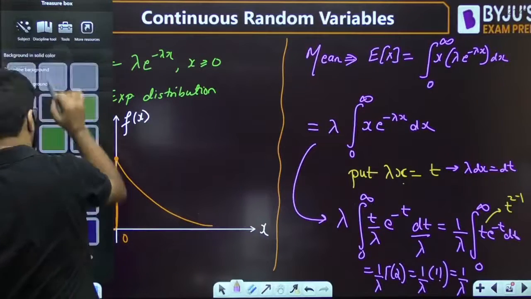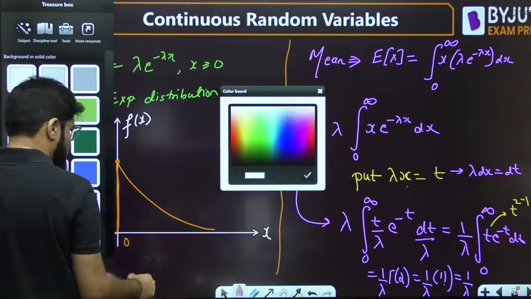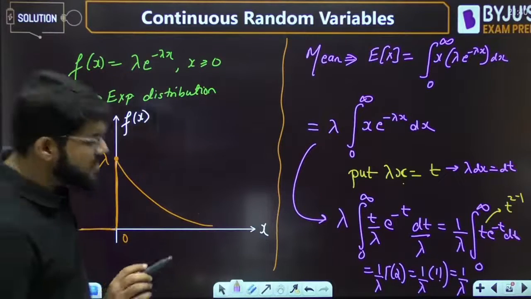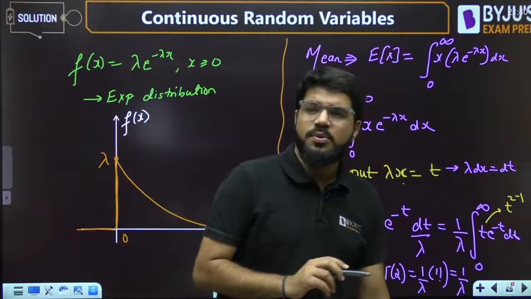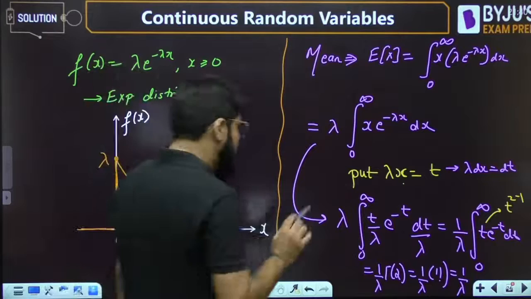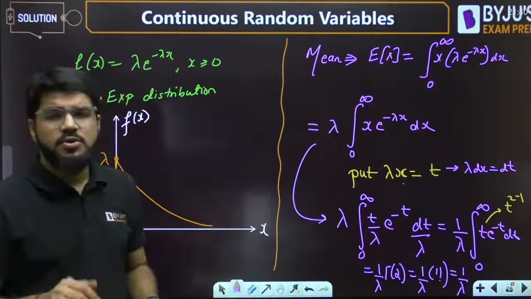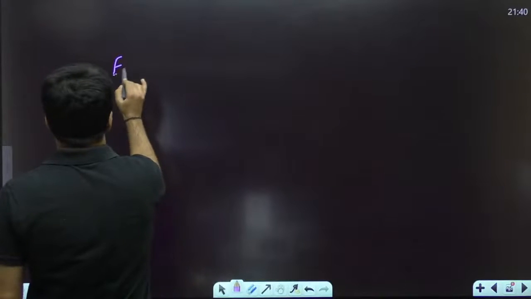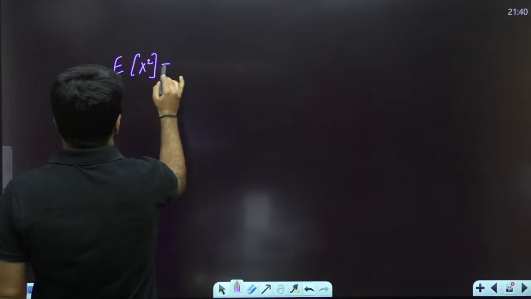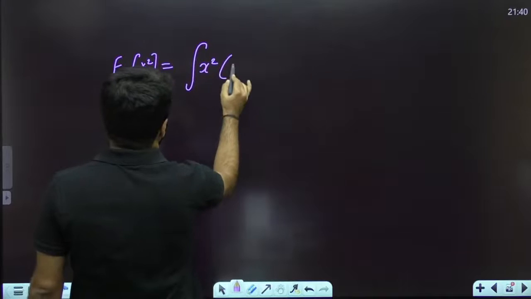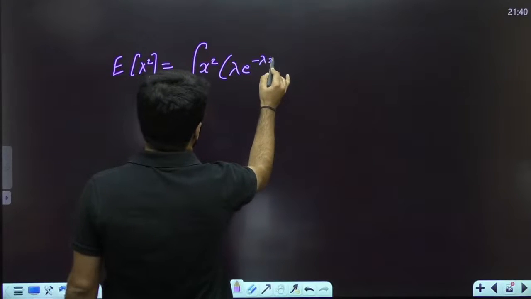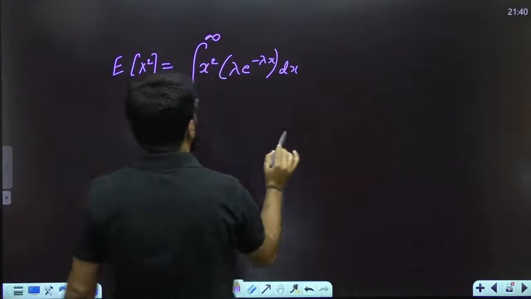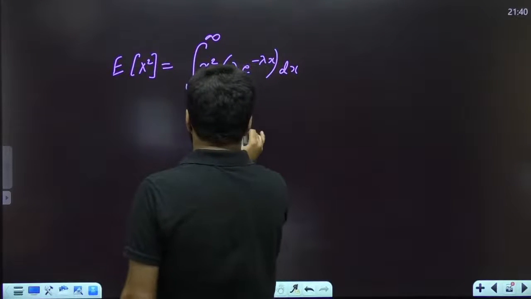Okay. This was E of x, the mean value. Next, if you want to calculate variance, you will need E of x square. For variance, you need the E of x square, and E of x square will be integral x square into the PDF, lambda e power minus lambda x dx, from 0 to infinity. Again, I will put lambda x equal to t.